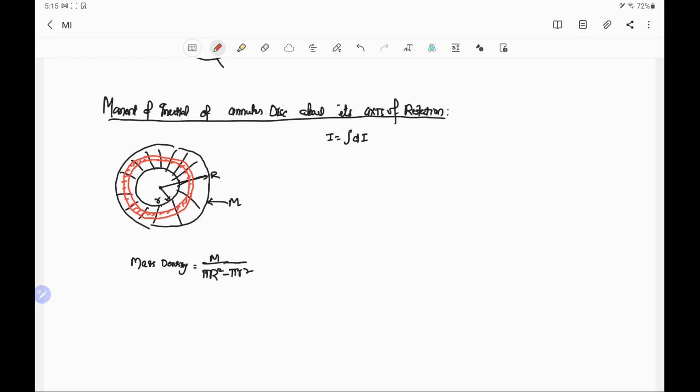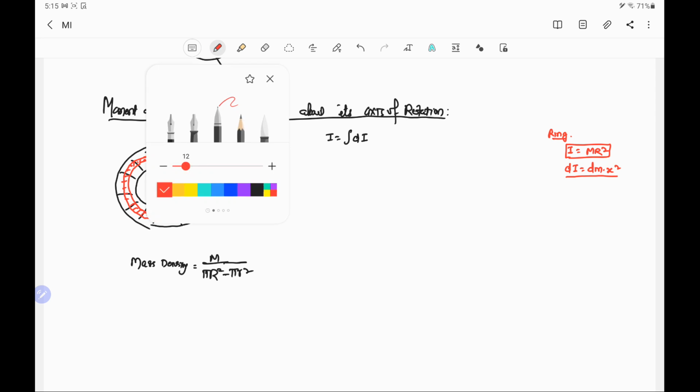This is in the format of a ring, and for a ring we have found that the moment of inertia about the axis of rotation is mr square. So we will use this. This implies that dI equal to dm into x square, if x is the distance of the ring from the axis of rotation.